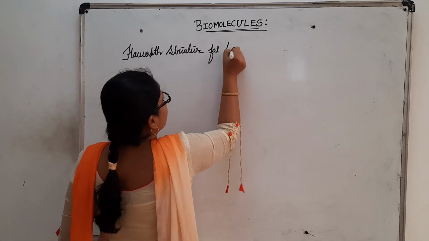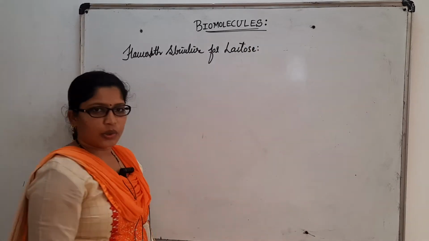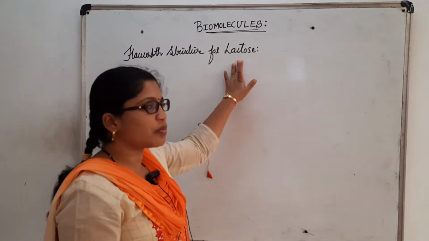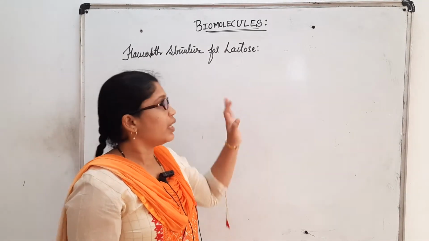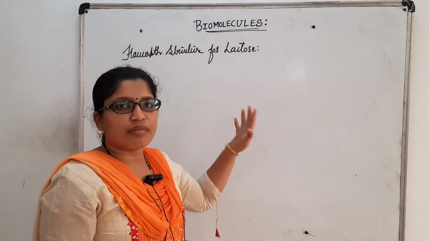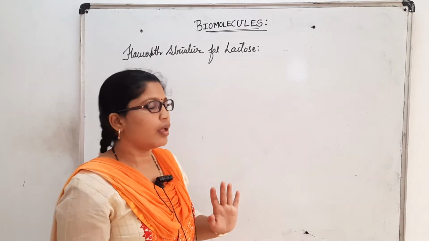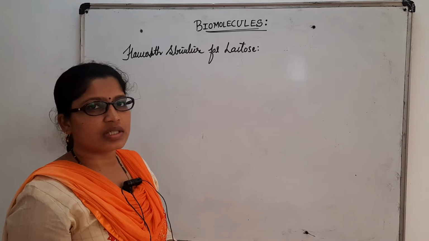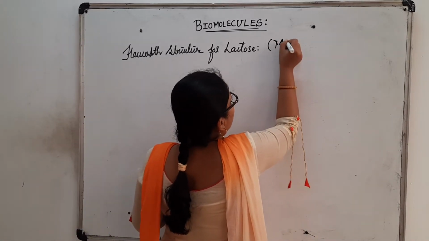Lactose. One trick I can tell here is that lactose means lacking of alpha form. In lactose the alpha form of sugar is not present, it lacks alpha. Lactose is generally considered to be a milk sugar. It is widely found in milk.